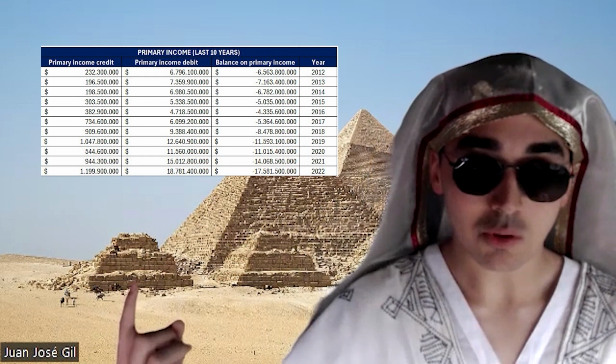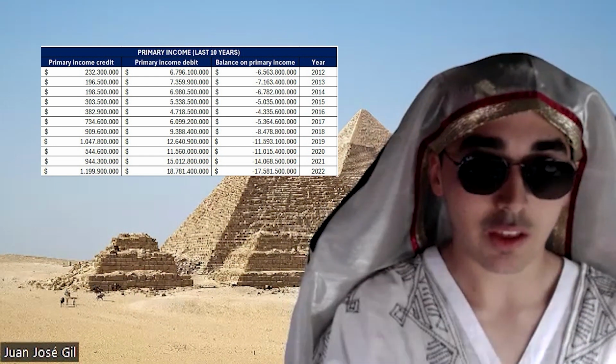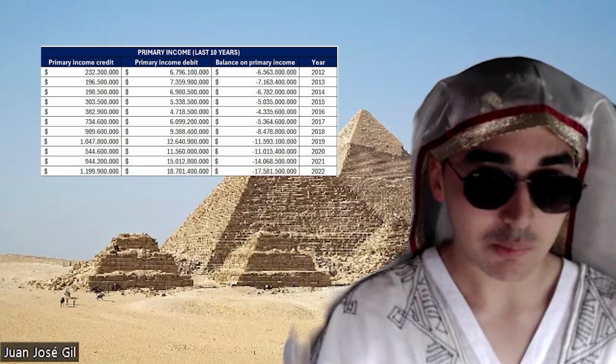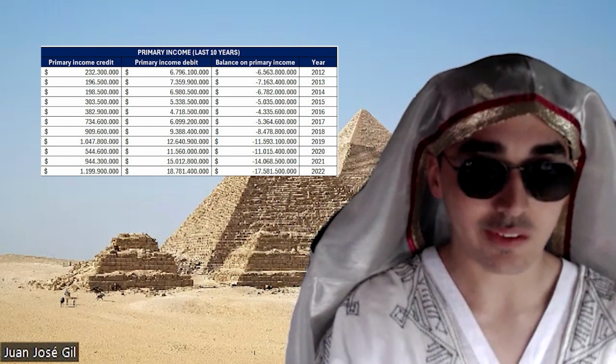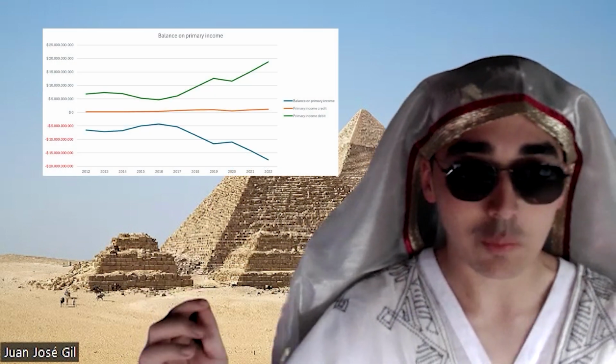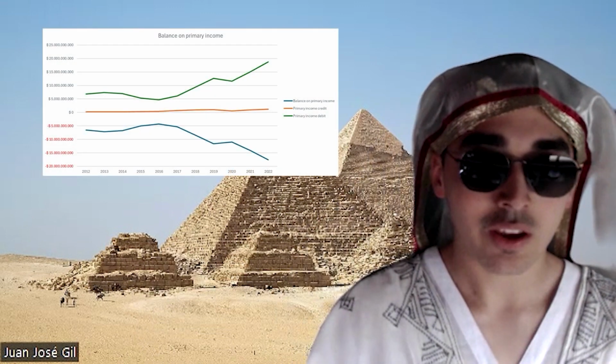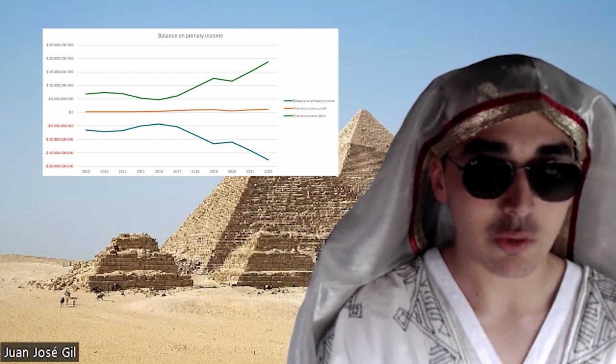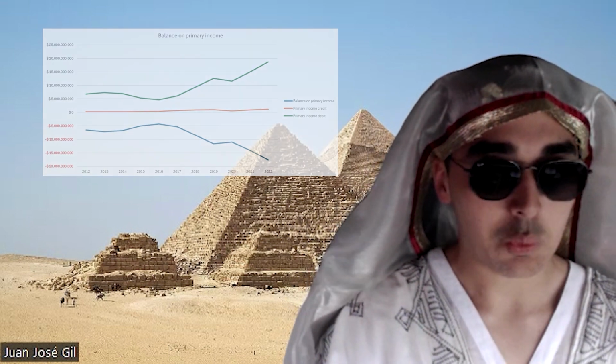Now we will see the primary income of Egypt. As we can see in this table, for the past 10 years, Egypt has had a deficit in the primary income. This happens mainly because of the foreign direct investment that Egypt receives, which produces some interest that Egypt must pay to other countries. In this graph, we can see how in the last 3 years, the primary income has been decreasing even more. This can be explained by the amount of investment that Egypt receives, especially in 2022. We will talk more about that in the financial account section.